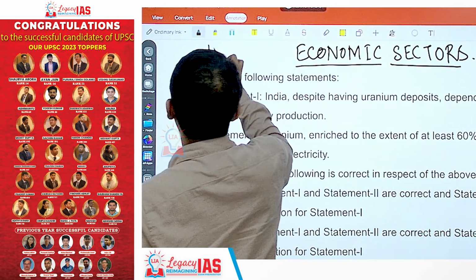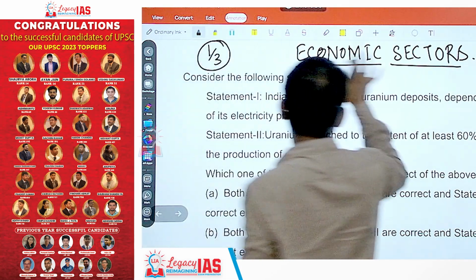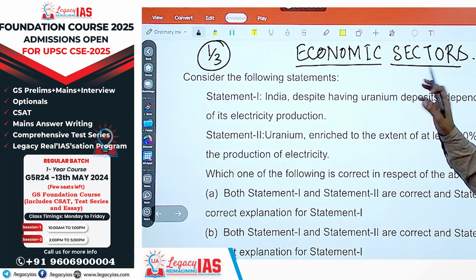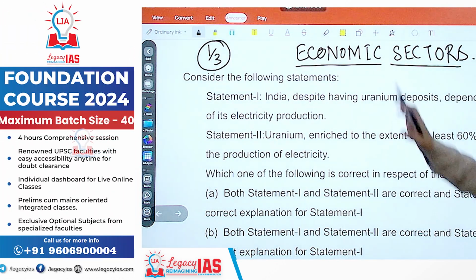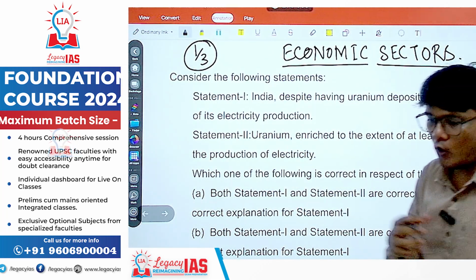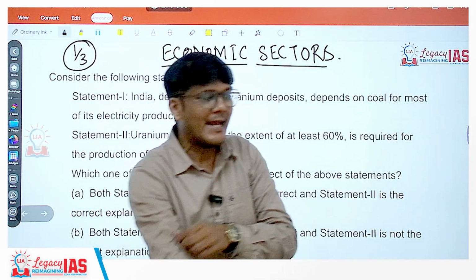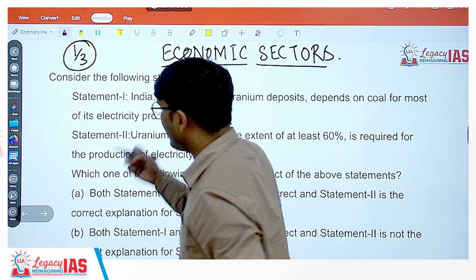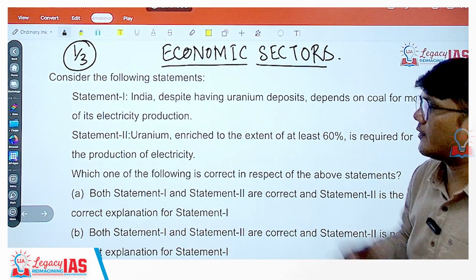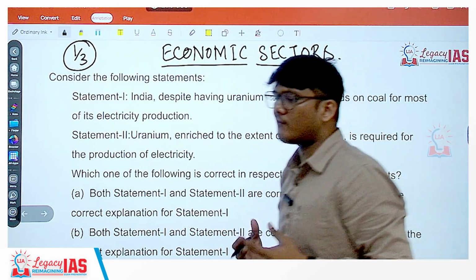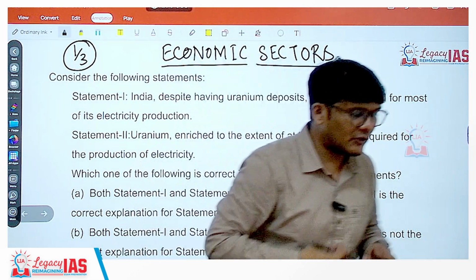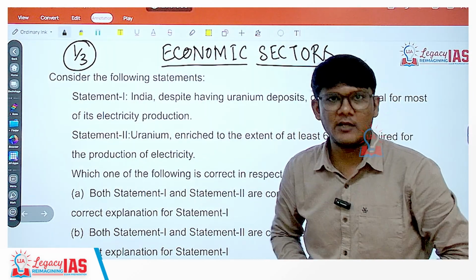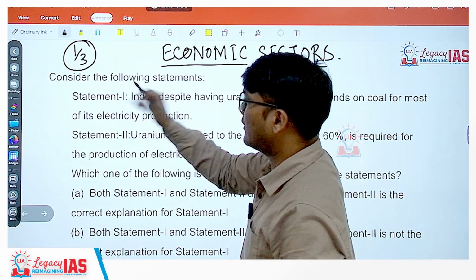Almost 1/3 of questions are asked on the economic sectors if you look at the trend of the last 13-15 years. Now, in this section, you will have more factual questions and fewer conceptual questions. What we'll do is keep solving the questions, and whenever we come across any concept in which understanding is required, we will ensure that we get a comprehensive understanding of that as well, in addition to solving the PYQs.